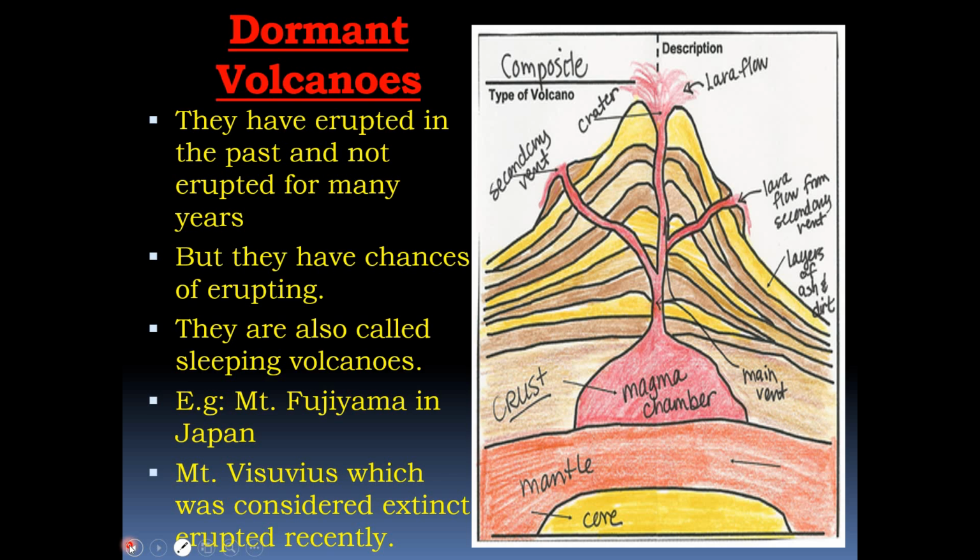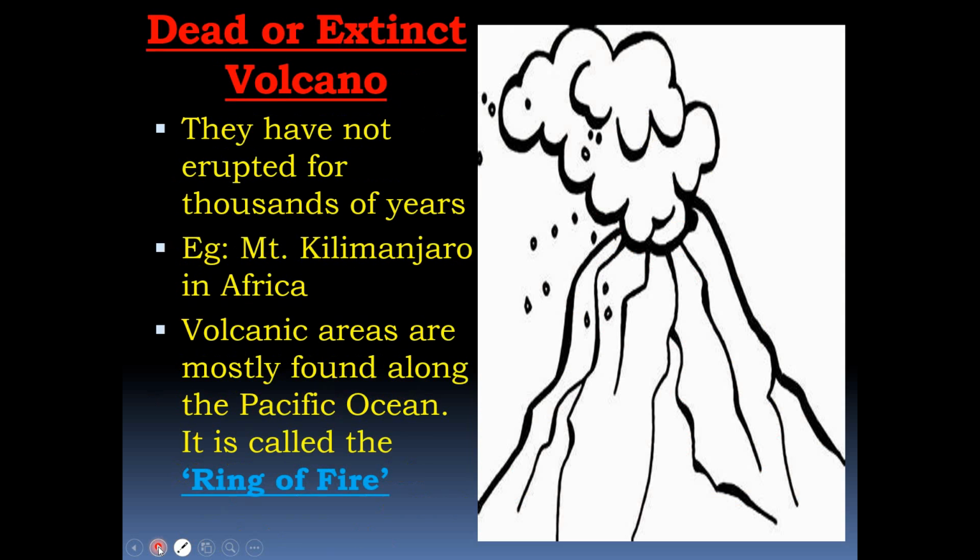Of course, in earlier days there were chances of these dormant volcanoes erupting, but now many years have passed and they have not erupted, though the chances cannot be predicted. The third one we saw is the dead volcano. These volcanoes have not erupted for 1,000 years.